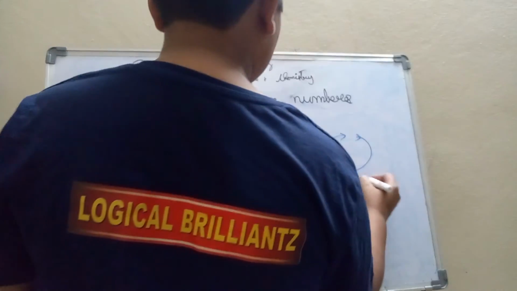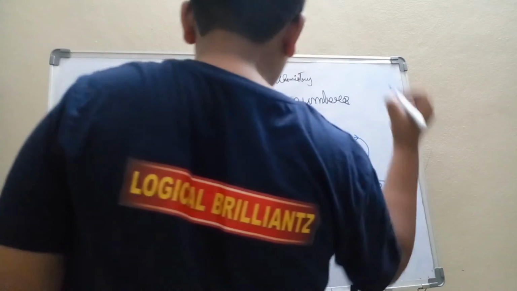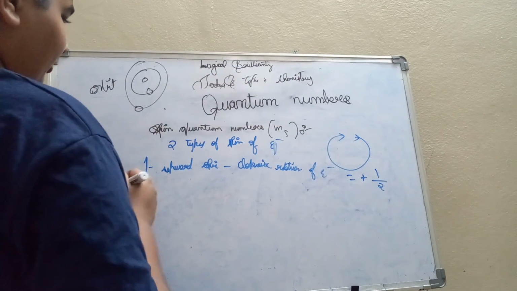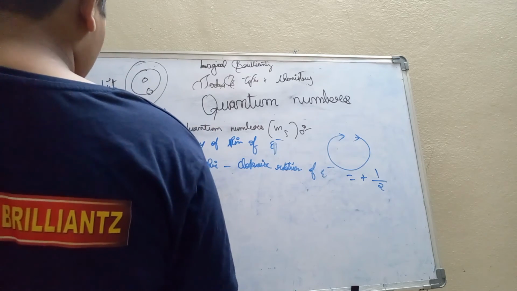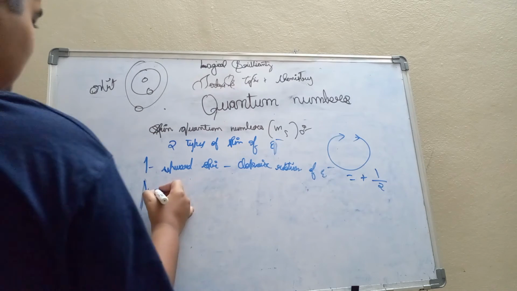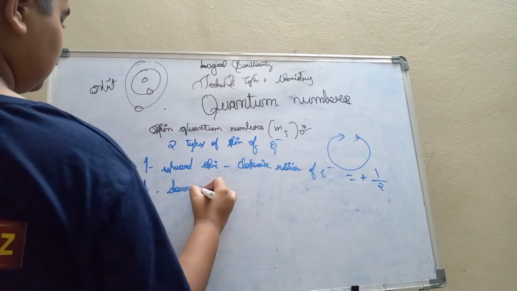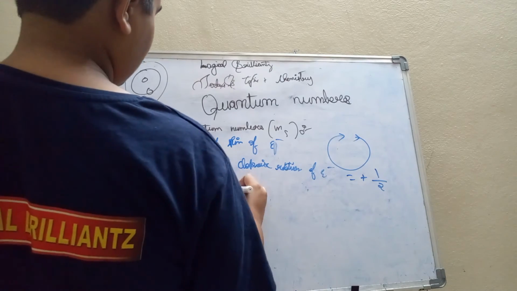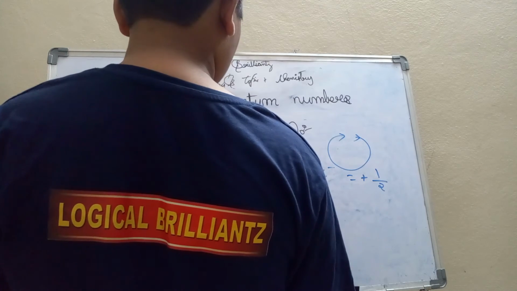The upward spin of electron is denoted by plus 1 by 2. So the value of upward spin is plus 1 by 2. And next is downward spin, the downward spin of electron. It is an anti-clockwise rotation of electron.